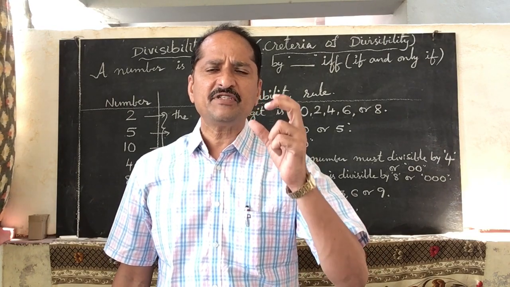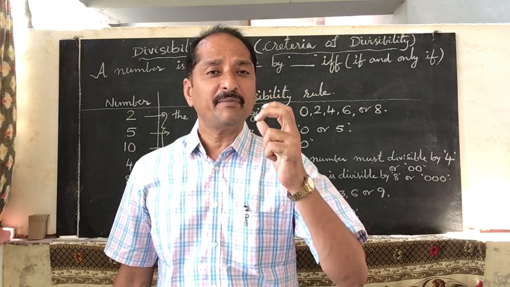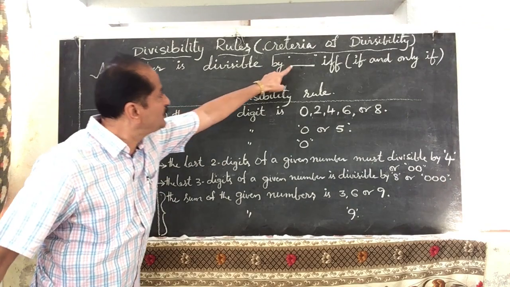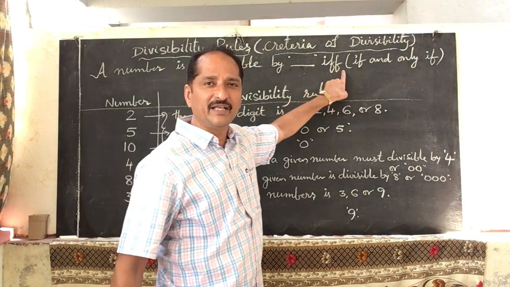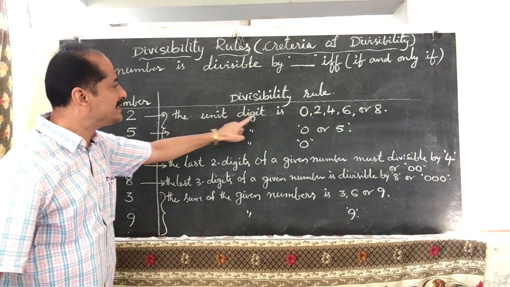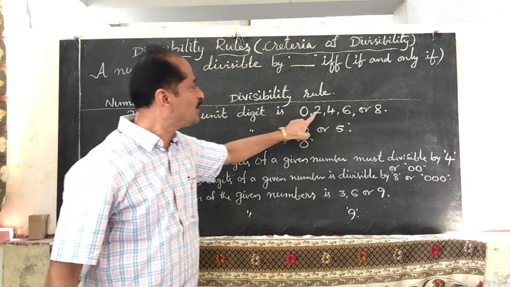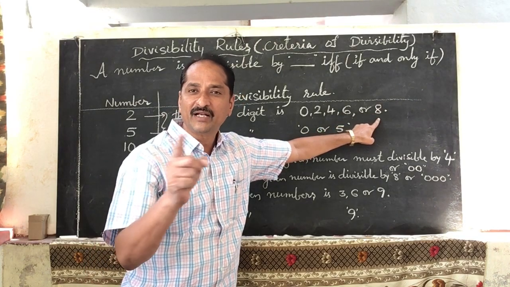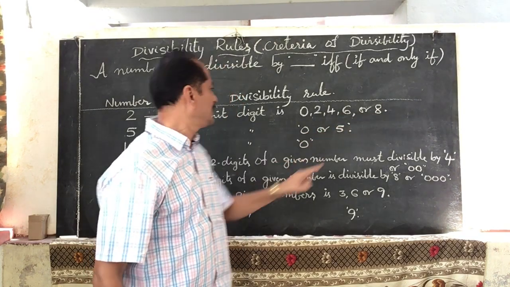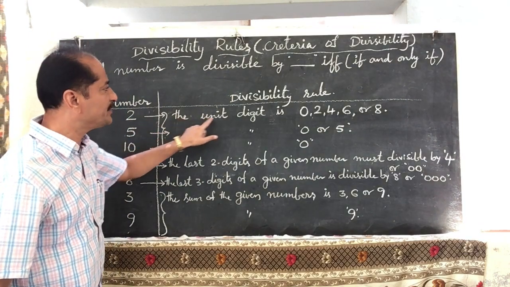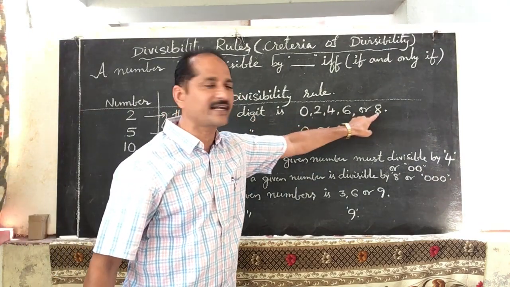If a number is divisible by 2, when can we say that? See here. A number is divisible by 2 if and only if the unit digit is 0, 2, 4, 6 or 8. Then that number is divisible by 2.